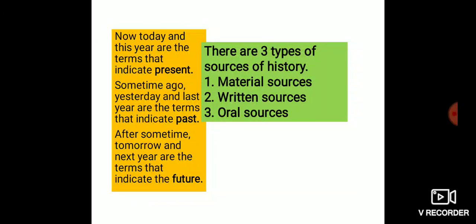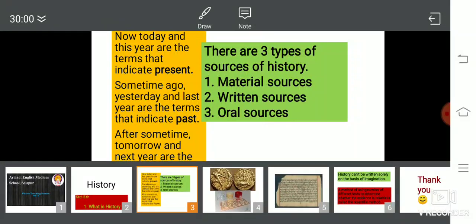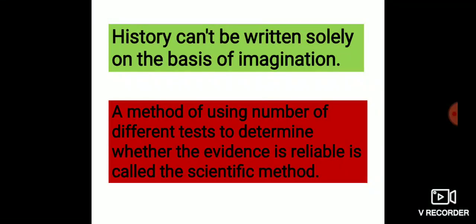History is not written on the basis of imagination. Yes, we can't write history on the basis of imagination. Understood? History cannot be written solely on the basis of imagination. You cannot imagine what happened in the past. You have to take the help of your parents or some experts.